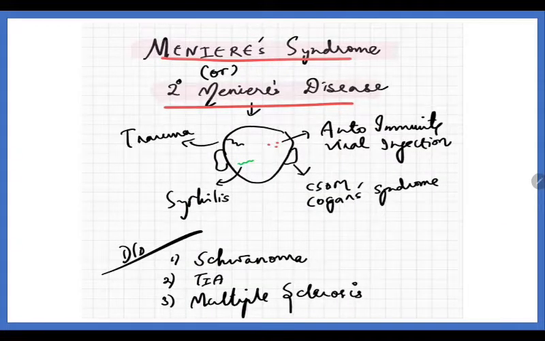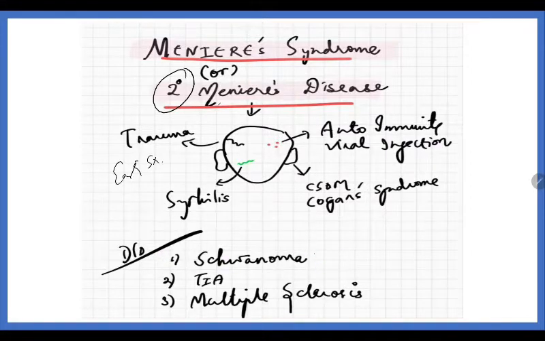Next is Meniere's syndrome, also called secondary Meniere's disease. Till now we have seen Meniere's disease. Here it is Meniere's syndrome. Why is it happening? If a patient has undergone any ear surgery or head trauma, or is affected with syphilis, autoimmune disease, viral infection, especially mumps and measles, or has a previous history of CSOM or Cogan syndrome, they will all present with features similar to Meniere's disease, and this is called Meniere's syndrome.